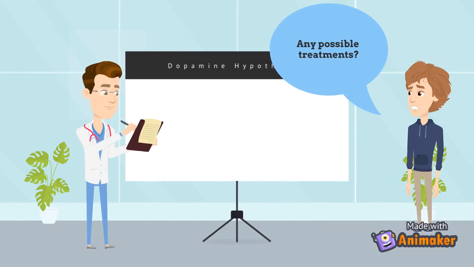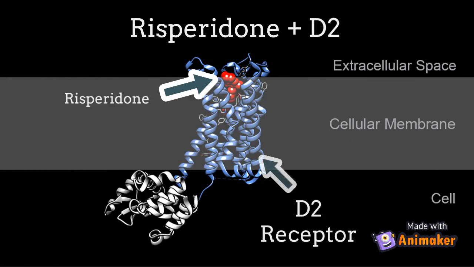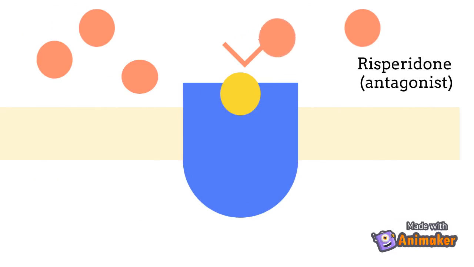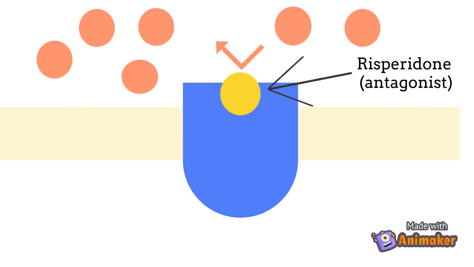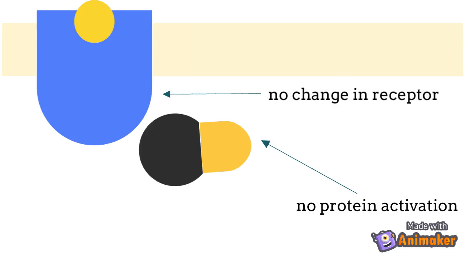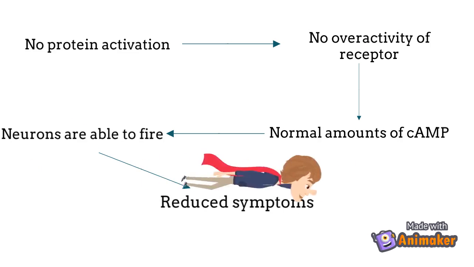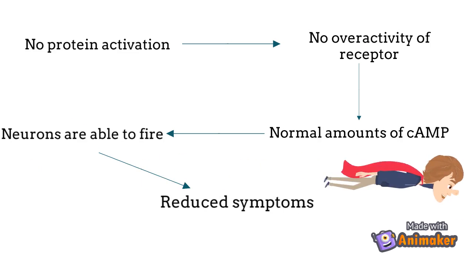The doctor replies that the antipsychotic known as risperidone can be utilized as a blockade or antagonist to the D2 receptors. Risperidone will bind to the D2 receptors in a similar way that dopamine will, but won't activate the G protein that sets off the inhibition in the first place. Risperidone will also prevent the dopamine from attaching to the receptors, and will therefore prevent the positive symptoms, but not all cognitive and negative symptoms.